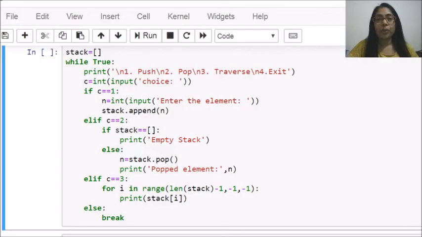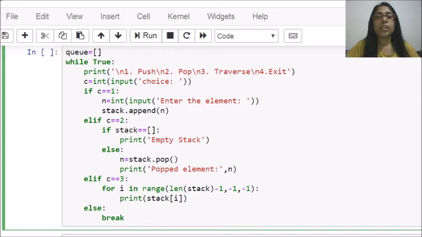I have opened the code which I used for stack, and I am going to make changes in this code only to create the queue, because there will be minor changes and your queue will be ready. First of all, I am changing the name of my list. I am taking the name queue to make it more relevant, because I am creating a queue.